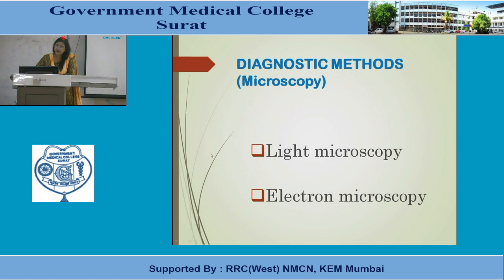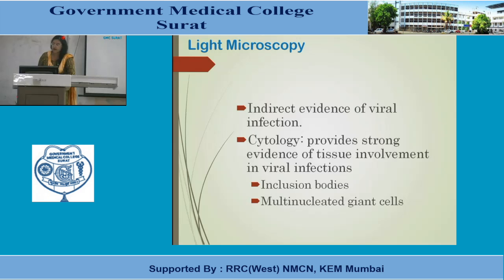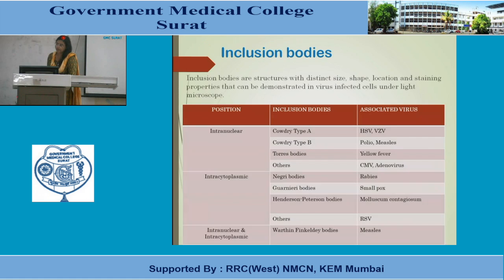Diagnostic methods of microscopy include light microscopy and electron microscopy. With the light microscope, because the virus is too small to be directly seen, we see the indirect evidence of viral infections, like cytology, which provides strong evidence of tissue involvement in viral infections, where we can see the inclusion bodies and multinucleated giant cells. These are all inclusion bodies. The table shows different types of inclusion bodies of different viruses.